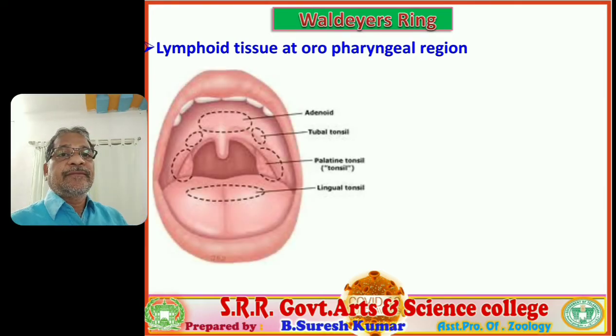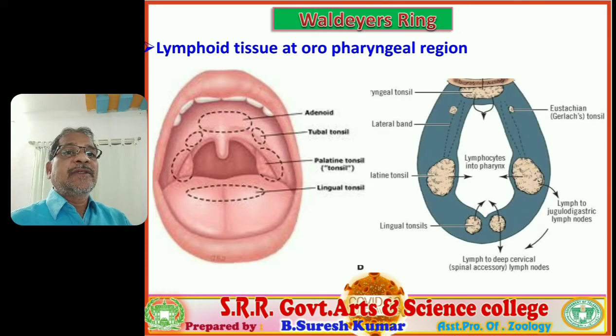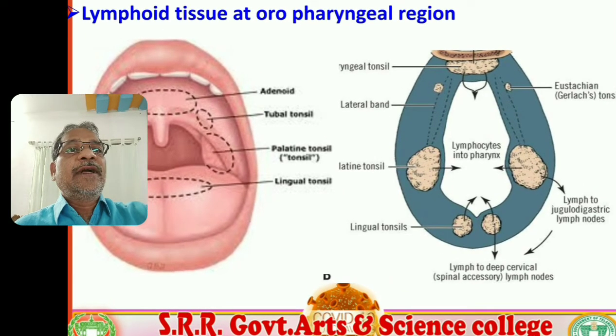So, the lymphoid tissue at the oropharyngeal region. You observe this visual. In this visual, the prominent opening of the pharyngeal region is there. Some structures are earmarked in a circle fashion as a ring, and all these together are considered Waldeyer's ring. In this visual, clearly a group of lymphoid organs are present.